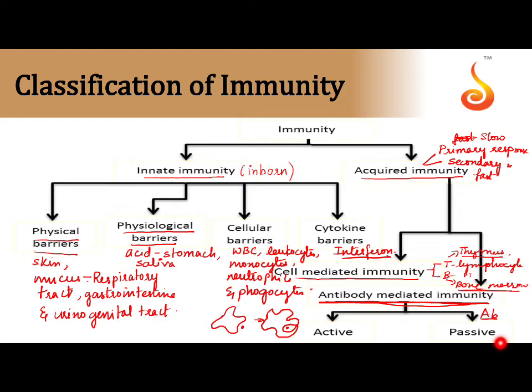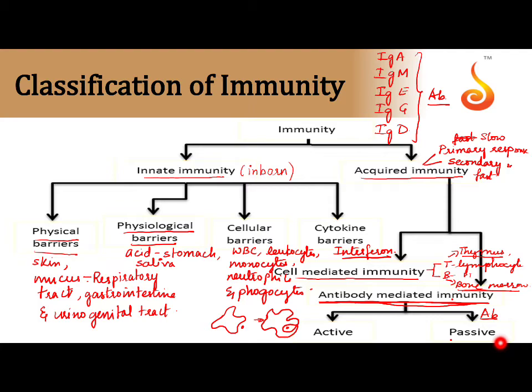Which types of antibody? You have 5 different types: IgA, IgM, IgE, IgG and IgD. These are the 5 different types of antibodies which are synthesized for antibody mediated immunity.